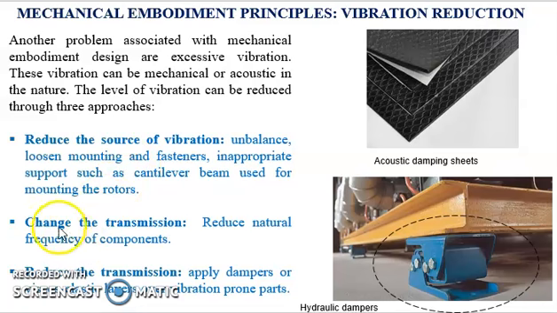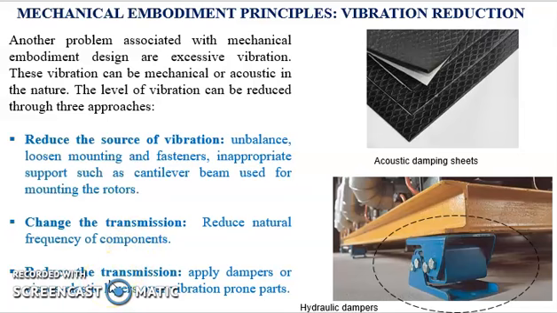In the second approach, change the transmission, we will measure the natural frequency of the components which are generating or transmitting the vibration in the machine. Now we will reconfigure the dimensions or the shape of these components to change their natural frequency so that amplification of the vibration level can be reduced to as low as possible.